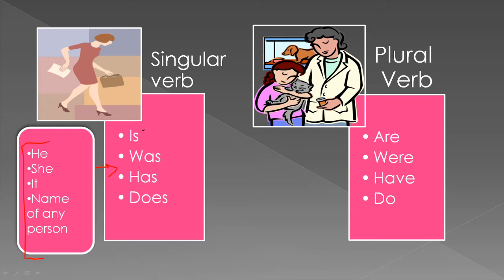When we are talking about present tense, then we have to use singular verb is. In the same way, when we are talking in past tense, then we have to use was. In perfect tense, we have to use has with singular subject, and in the same way, simple present tense and singular subject, in that case we have to use does.